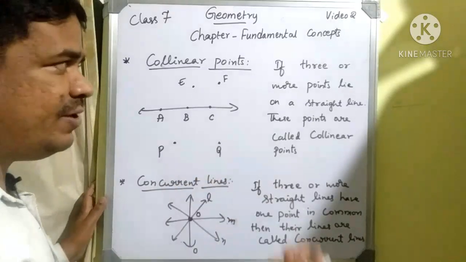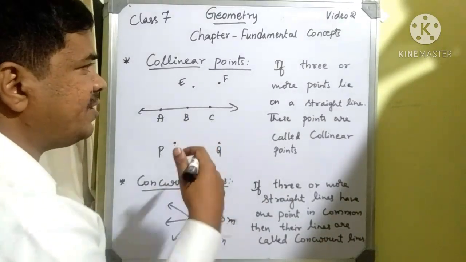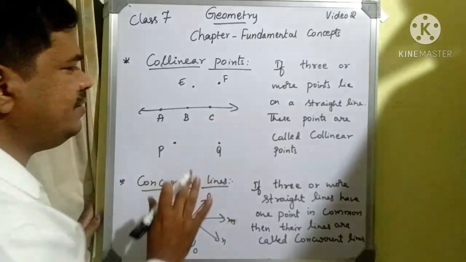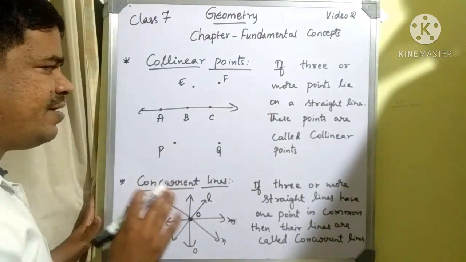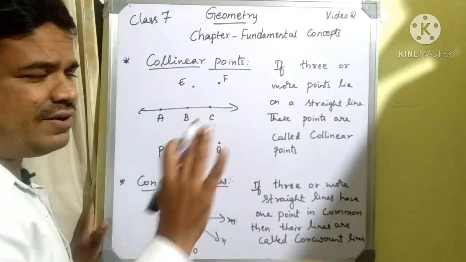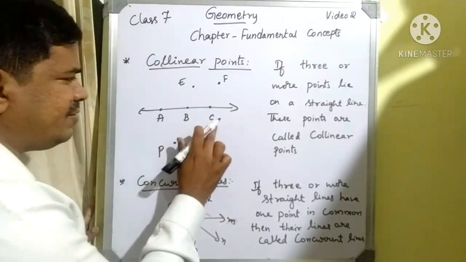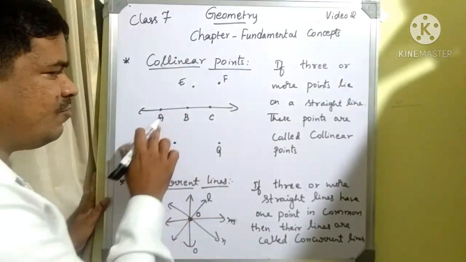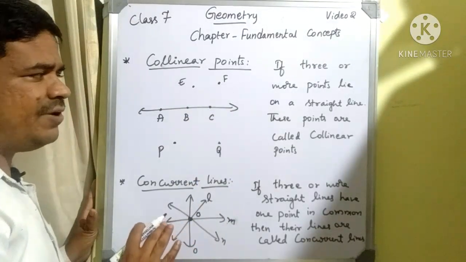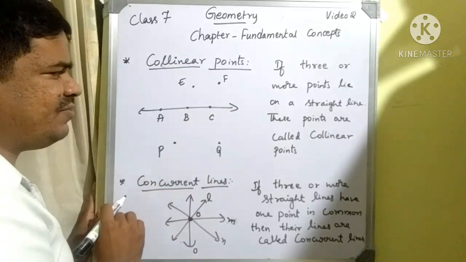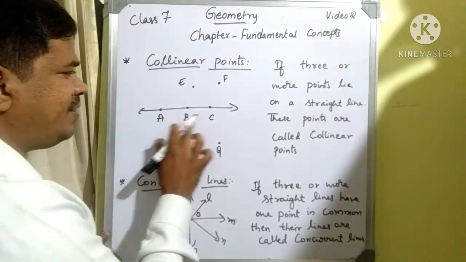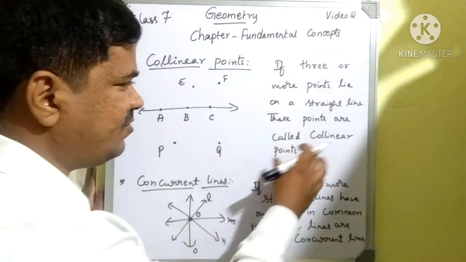What is the definition of collinear points? If 3 or more than 3 points lie on a straight line, then these points we can call collinear points. For example, here an infinite number of points are present on a given straight line, but we are considering particularly 3 points, A, B and C.